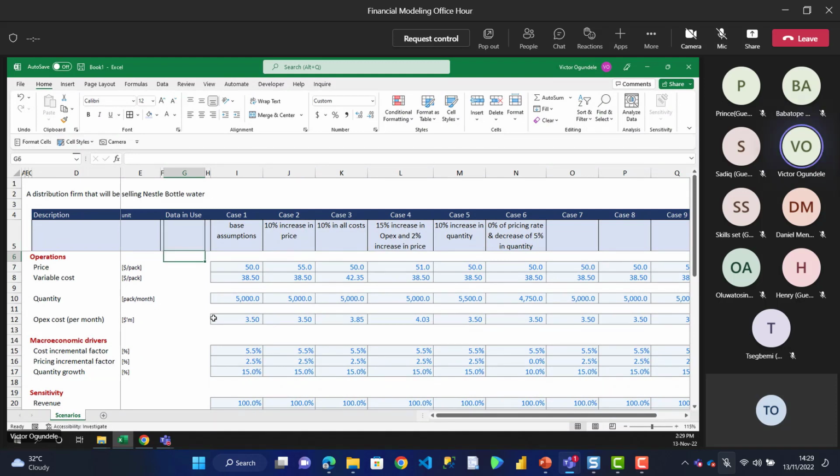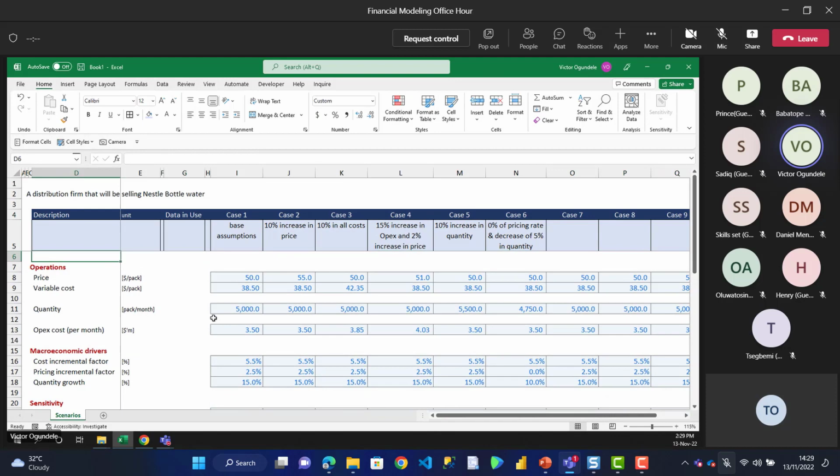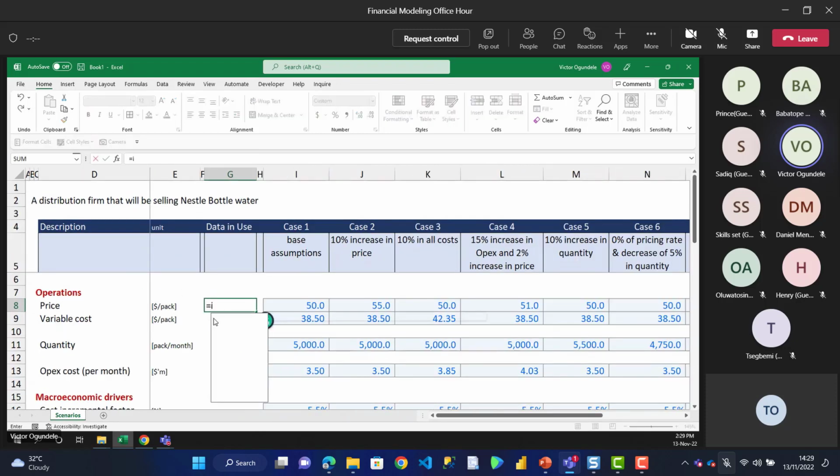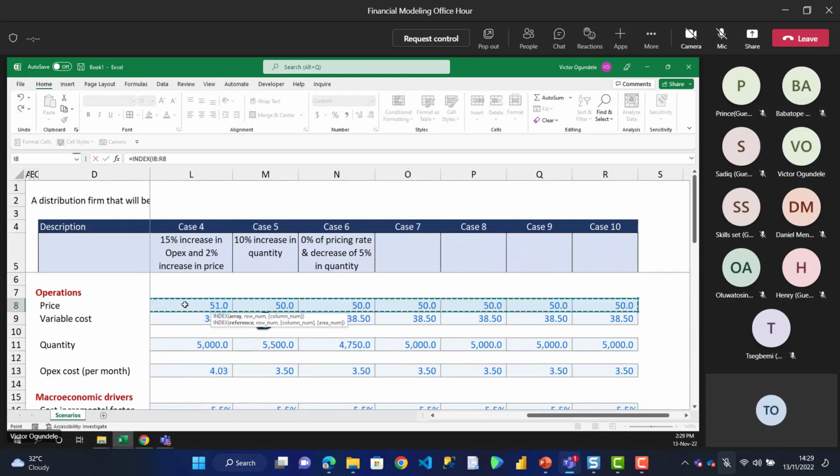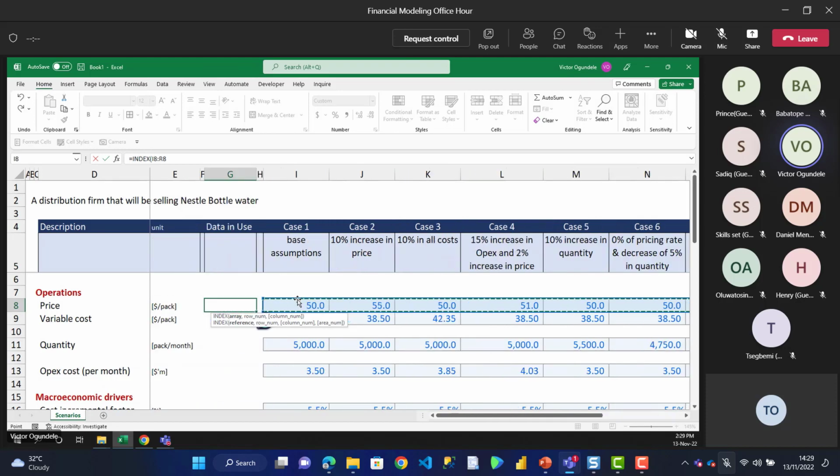So let me just link this. Okay, before I link that, let me create one additional space here. I'm going to type equal to, and I'll use INDEX. I think INDEX is good. You can also use the CHOOSE function. So equal to INDEX. Where's my array? Then I will highlight everything that I've created under this scenario, comma.